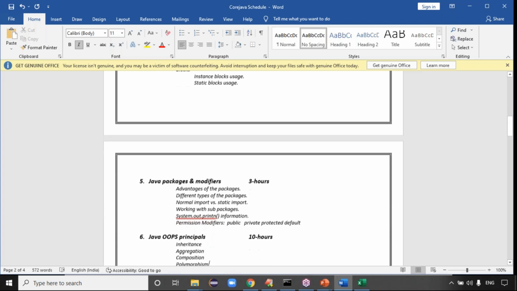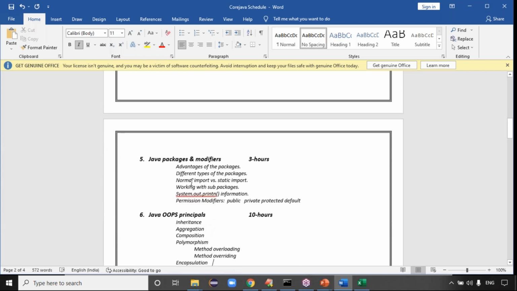Java packages and modifiers in the real time. How the project is divided into the packages. What are the different normal import and static import? Working with the sub packages, permission modifiers like public, private, protected, and default.